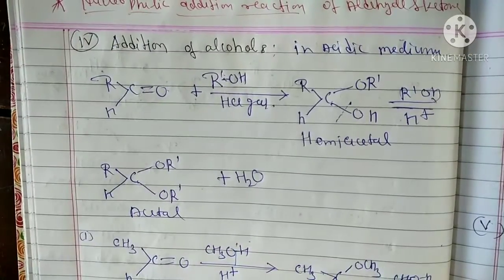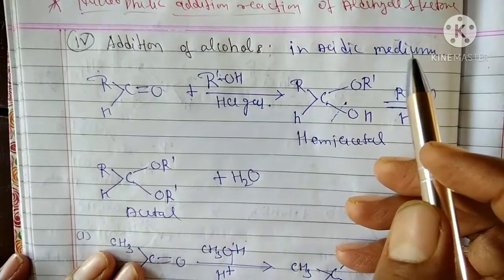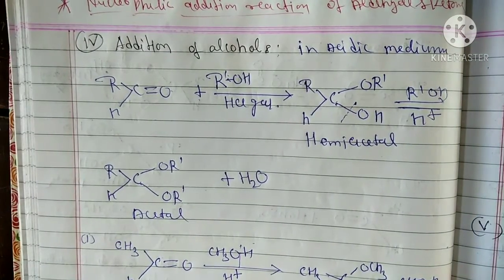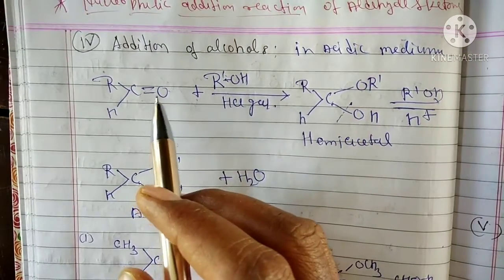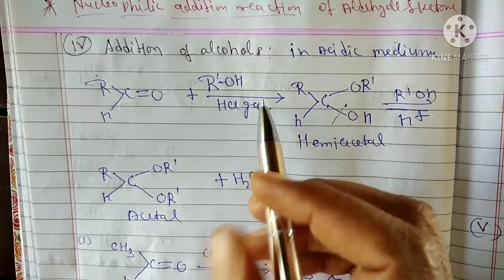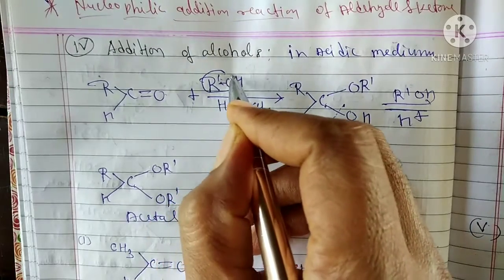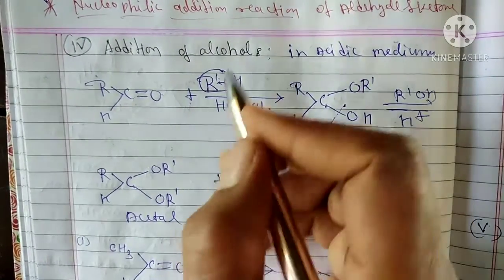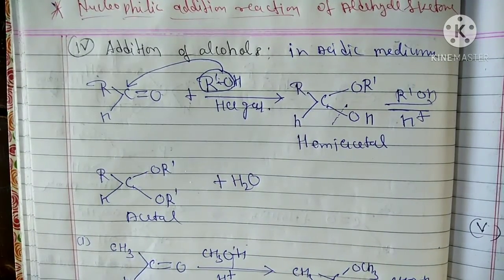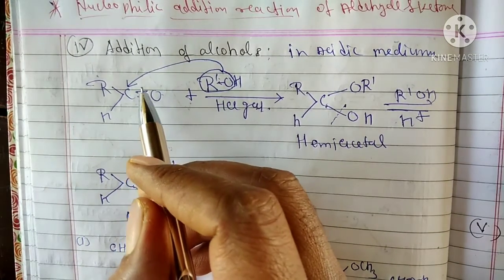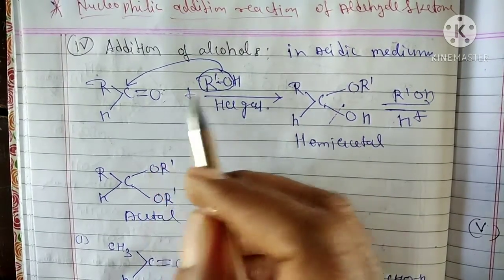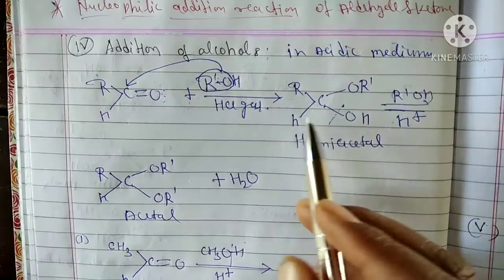Now let us talk about addition of alcohols in acidic medium. This is a very important reaction. We take the aldehyde molecule, which reacts with alcohol in the presence of hydrogen ion. The RO group acts as a nucleophile. This nucleophile can attack this carbon atom, which is the electron deficient atom, and the multiple bond converts to lone pairs, and this lone pair attracts the hydrogen atom to form